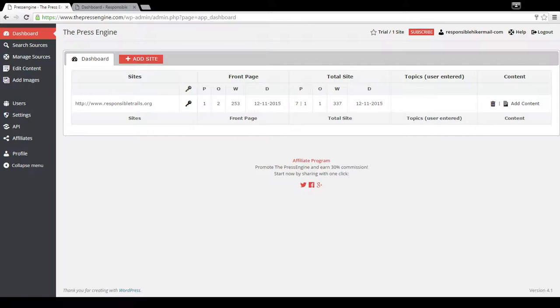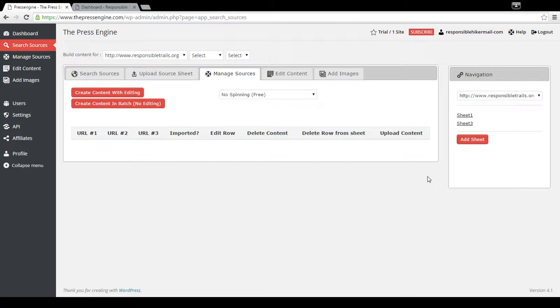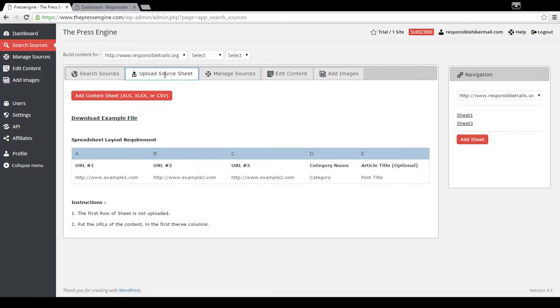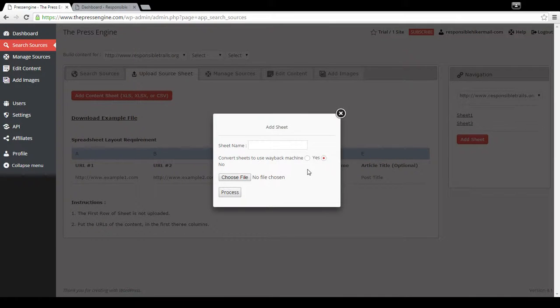First thing to do is make sure you have a site on your dashboard. If you need help doing that, you can watch the tutorial that tells you how to do that. Go to add content for that site and then go to upload a source sheet. Make sure that you're building content for the site you want to import to. Then go ahead and add a content sheet.